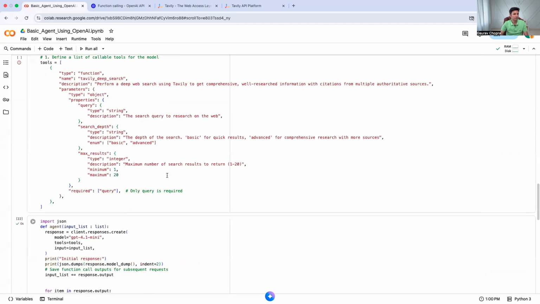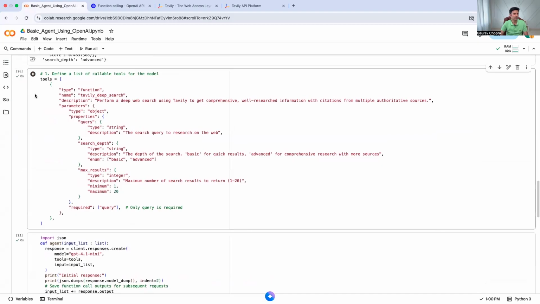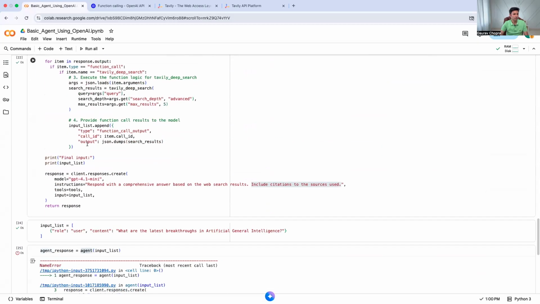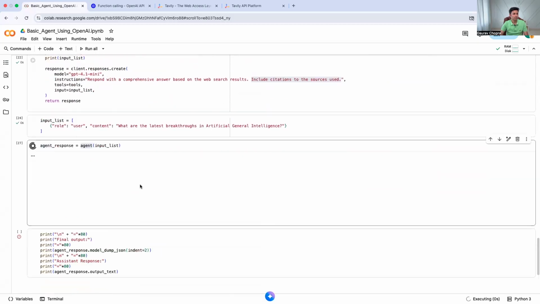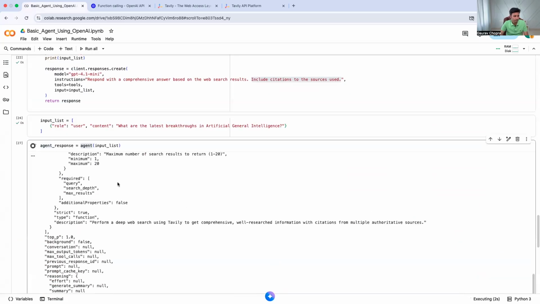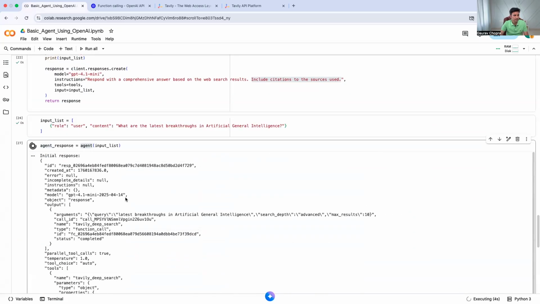Okay, looks like I missed something. I think this I did not run. That's the reason. So run this now. All right, so you see here, let's take a look at the initial response. It says we got arguments, query this, call ID, because it has to call a function or a tool. So call ID, which tool to call, that's the name of the function call.